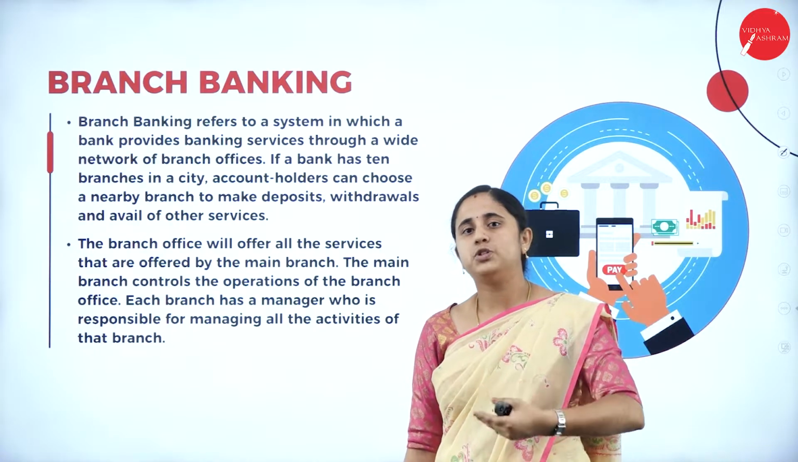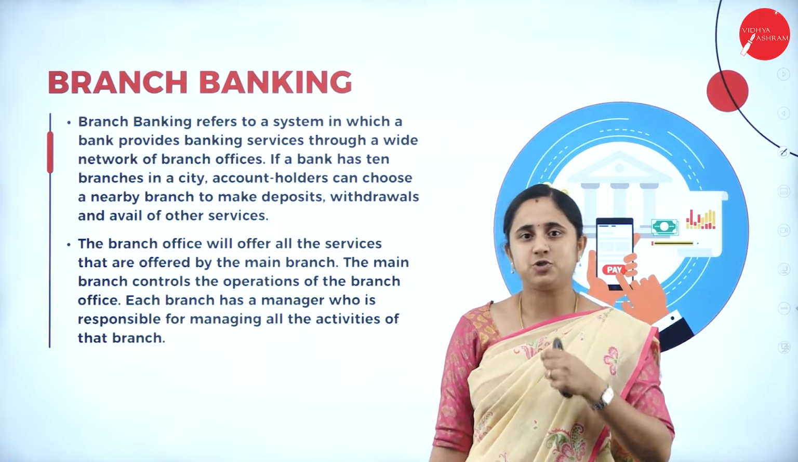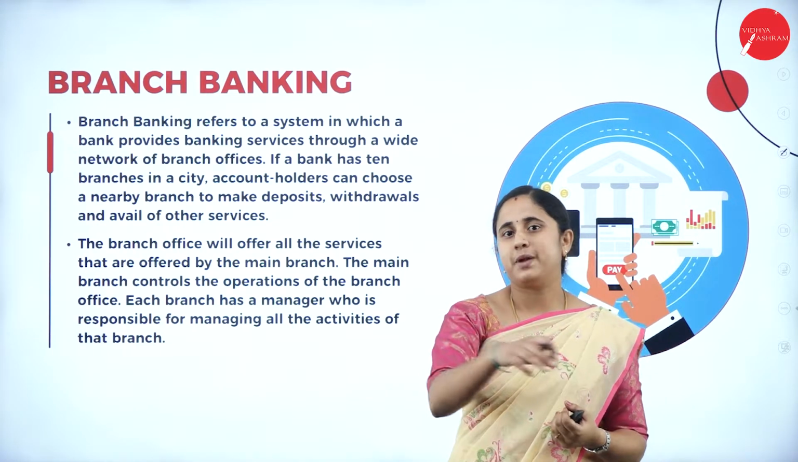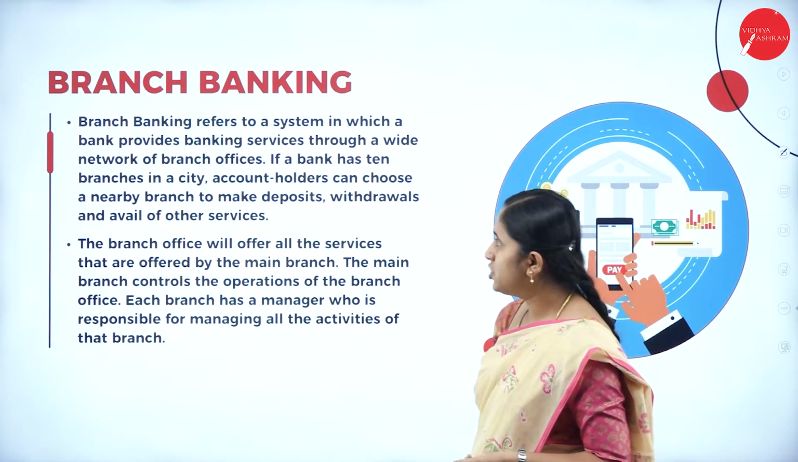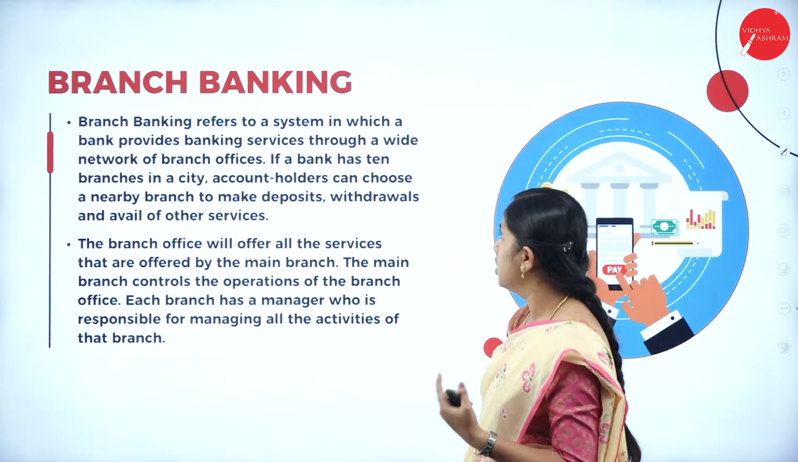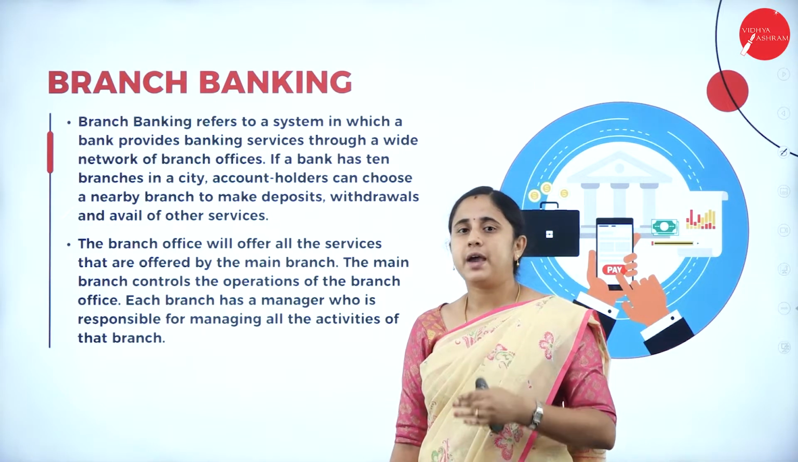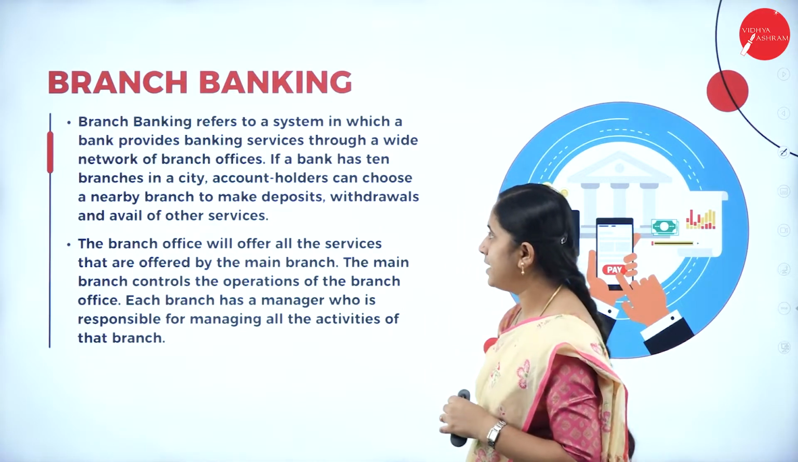So moving further, next one is branch banking. Branch banking is the opposite of unit banking. Unit banking is a single banking system, but branch banking has different branches. The name itself says it has different branches all over the world. Branch banking refers to the system in which a bank provides banking services through a wide network of branch offices.